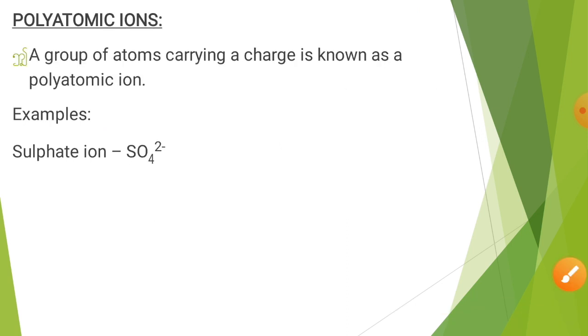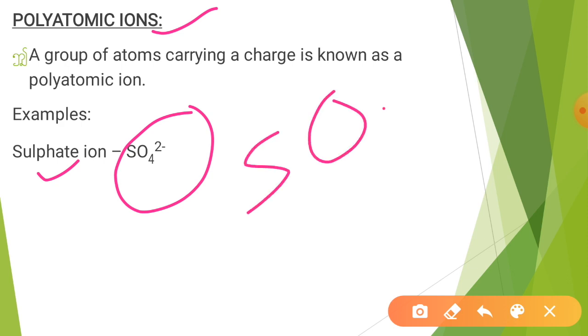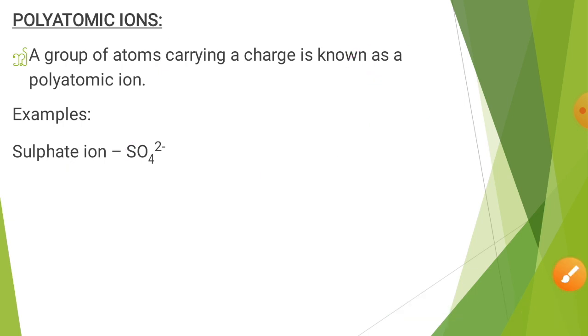Let's see the next thing, students. The term here is polyatomic ion. Now the definition is, when a group of atoms carries a charge, that is known as a polyatomic ion. Let's see one example. It's the sulfate ion having formula SO4 2−. So you have one sulfur atom, four oxygen atoms, and the overall charge is 2−. That's why it's a polyatomic ion.